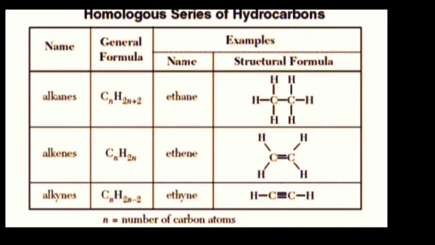Observe in this table, the general formulae of alkane, alkene and alkyne are given. The general formula of alkane is CnH2n+2, alkene is CnH2n, and alkyne is CnH2n-2.